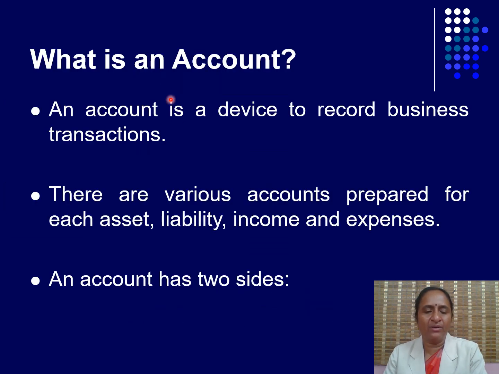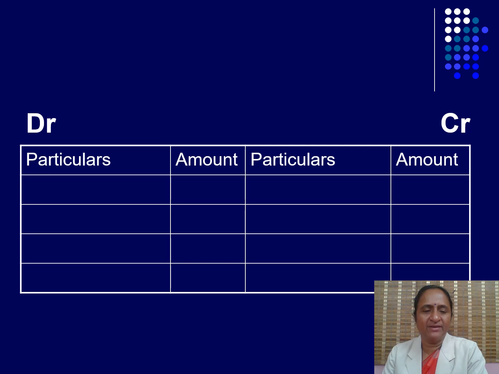What is an account? An account is a device to record business transactions. There are various accounts prepared for each asset, liability, income and expense. An account has two sides. On the left hand side we mention DR, that is debit. On the right hand side we mention CR, that is credit.